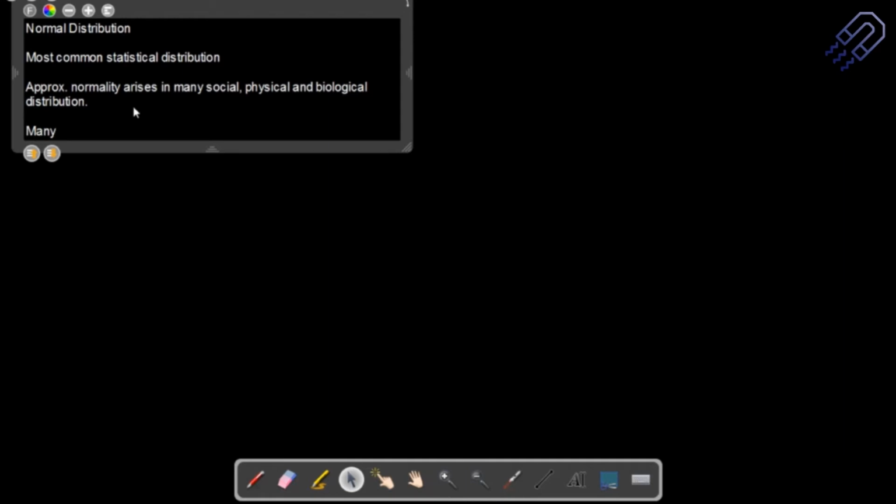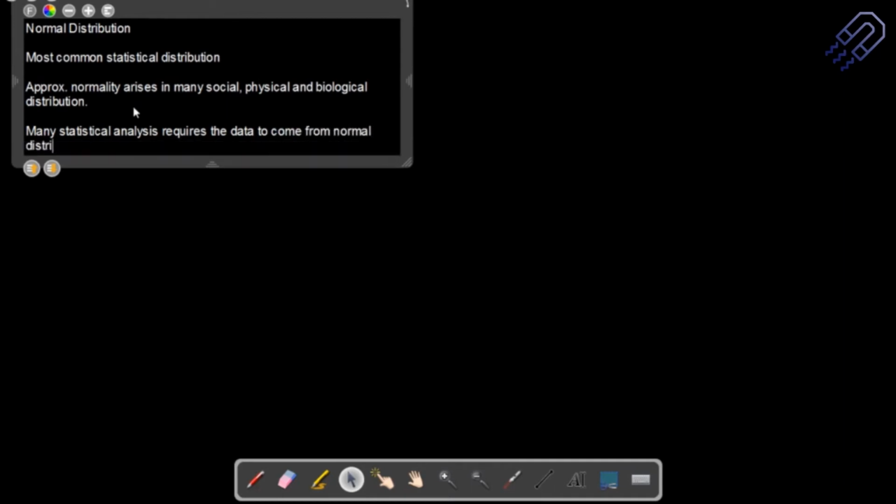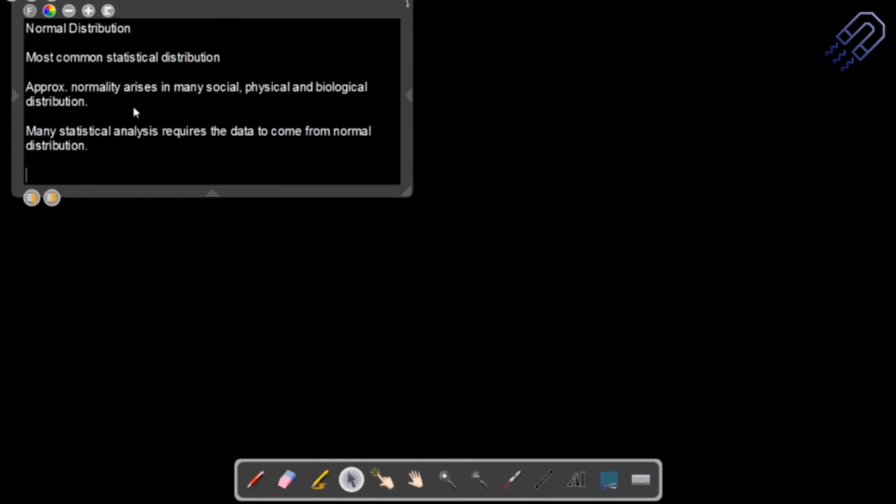Many statistical analyses require the data to come from a normal distribution. Sometimes even a calculation might be difficult because the data is not normally distributed.